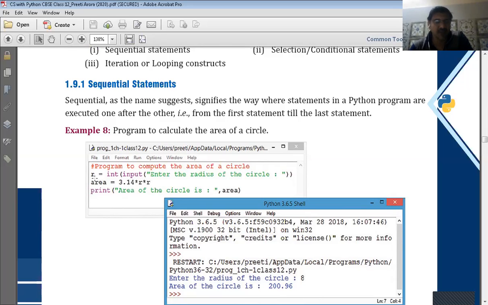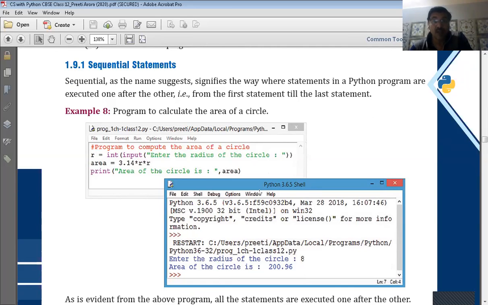They will be executed in the sequence in which they are written. This is called sequential execution of the program. So all the statements written in a program are by default executed in a sequential fashion.